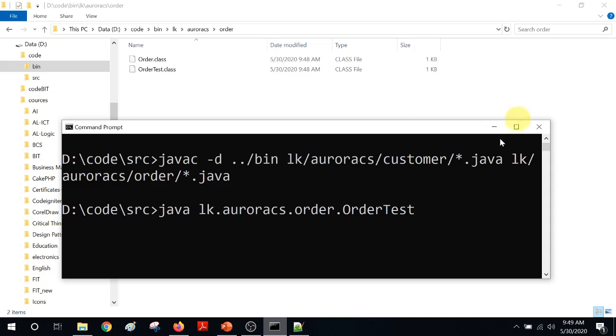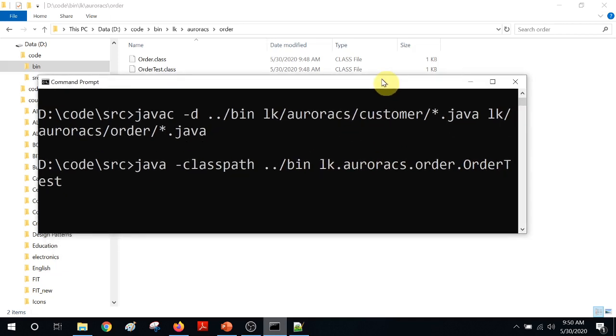This will work if you have just compiled without the -d, but now I have compiled it with -d, therefore I have to say minus classpath. That means I have to pass the JRE the place to find our classes. Where is that place? Remember I am in the src folder. I have to come one level up and go to the bin. You just have to give the root level of the classes. You don't have to specify the exact folder. If you go by the package hierarchy, it will go to the correct folder.